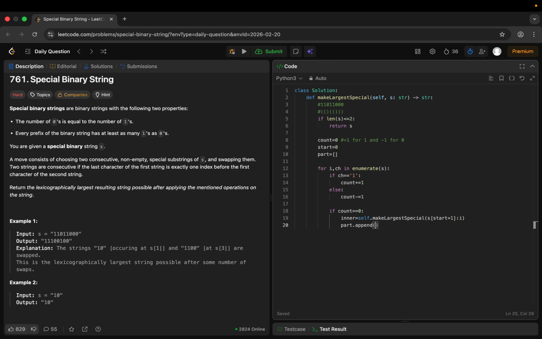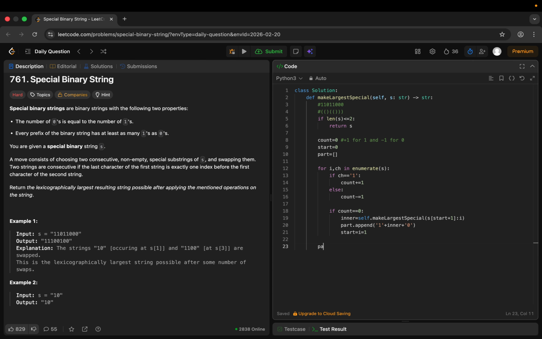When we get this value we will simply append it. So parts dot append: we removed the first one by starting from start + 1, so we add the starting 1 here, then the inner one, and then the last 0. We have not taken i into consideration in the inner call, the last index. Now we simply set start to i + 1. Now we would have got all the special binary substrings in parts.